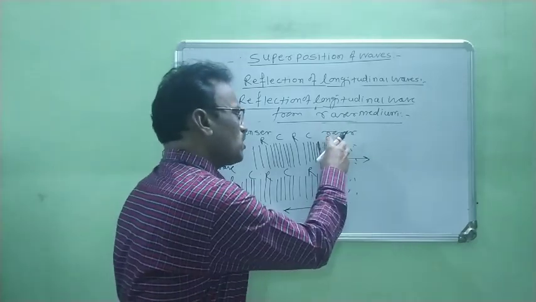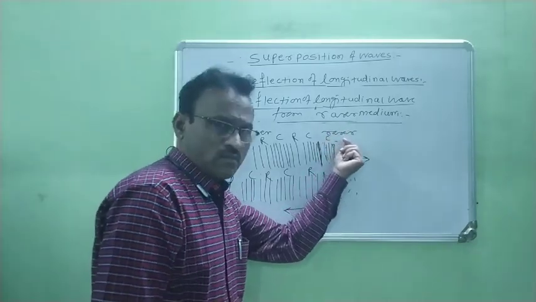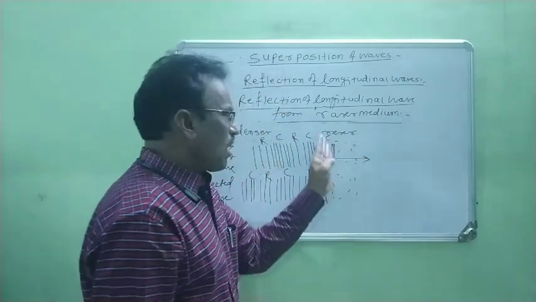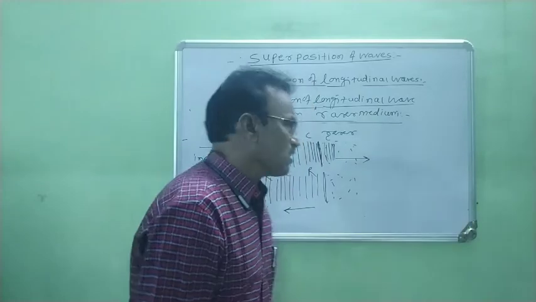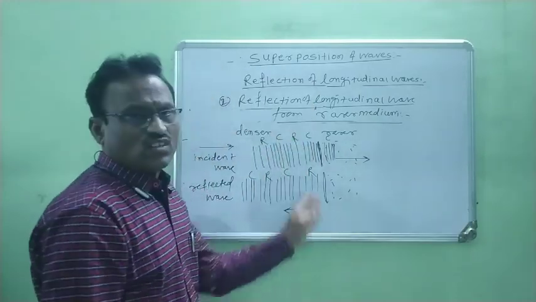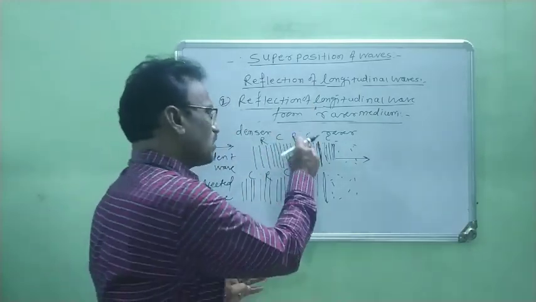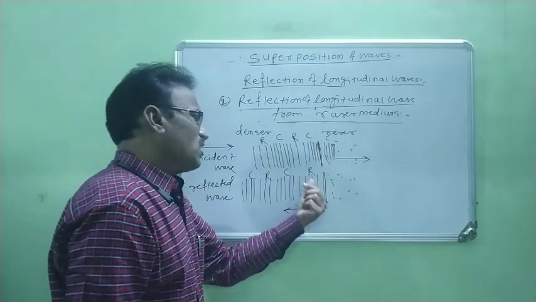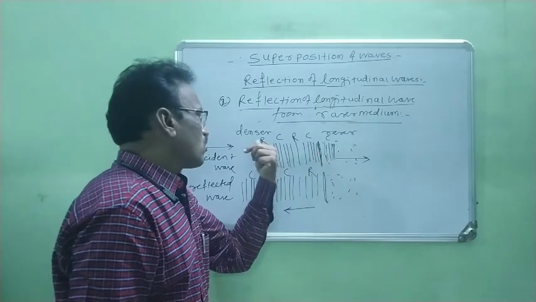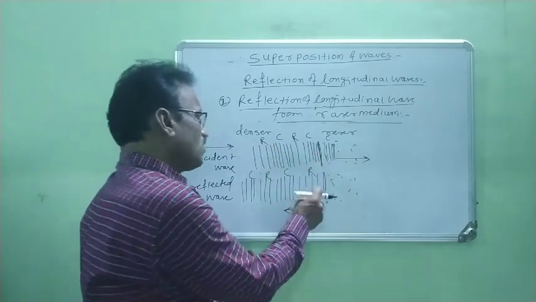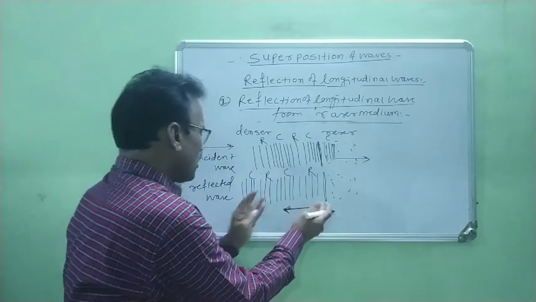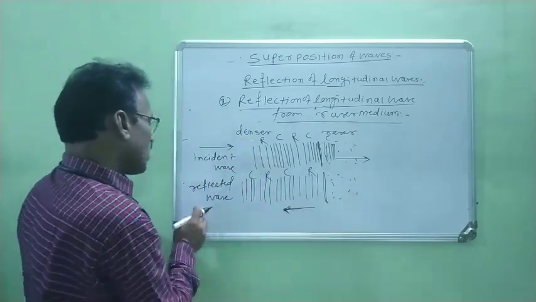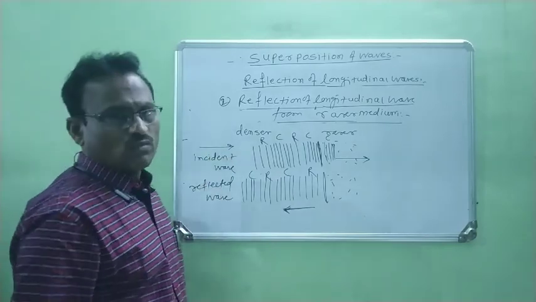Therefore, a compression is produced inside this rarer medium, and this compression moves in forward direction. Now rarefaction is remaining behind, and this rarefaction is reflected from the rarer medium back into the denser medium. Therefore, this wave is the reflected wave, and this wave is the incident wave, right?